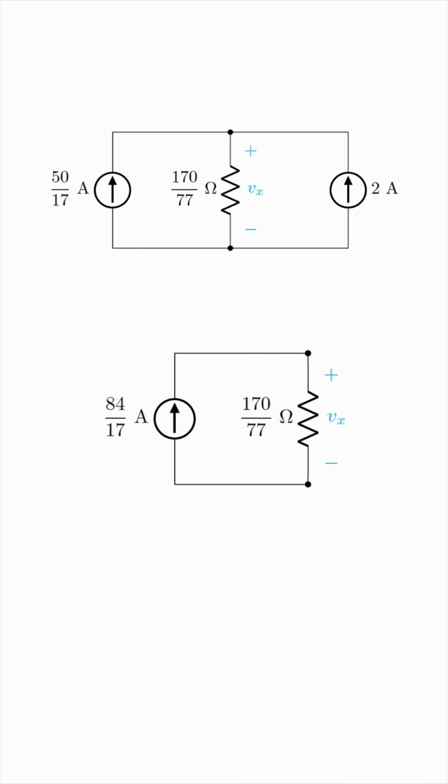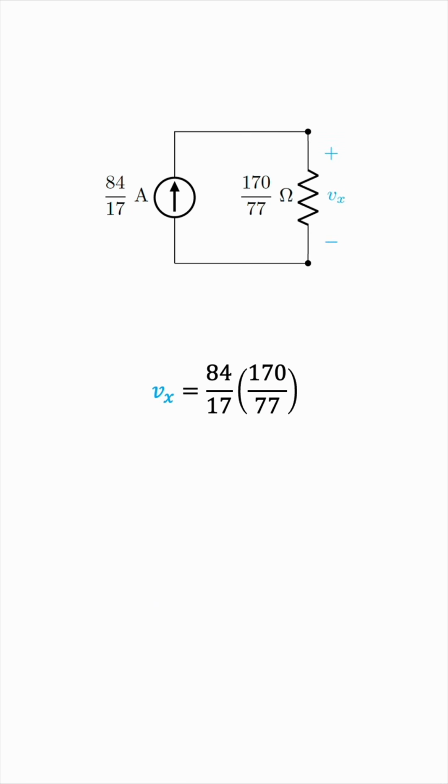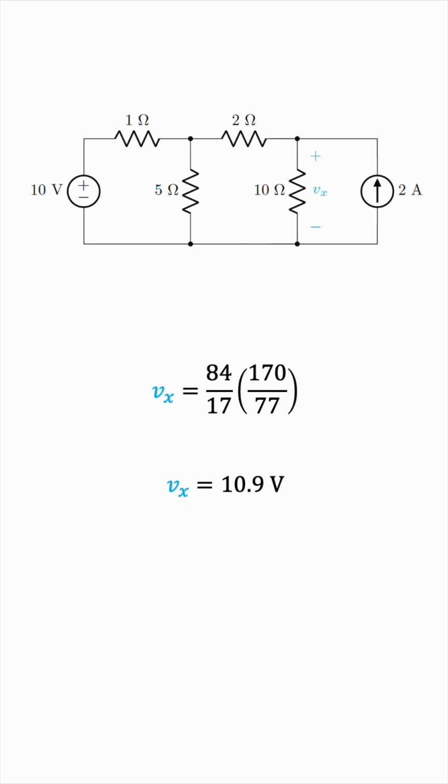We can combine them into an 84 over 17 amp current source, and then Vx can simply be found by multiplying the current with the resistance. So Vx would be around 10.9 volts. So the voltage Vx across the 10 ohm resistor in the original setup is 10.9 volts.